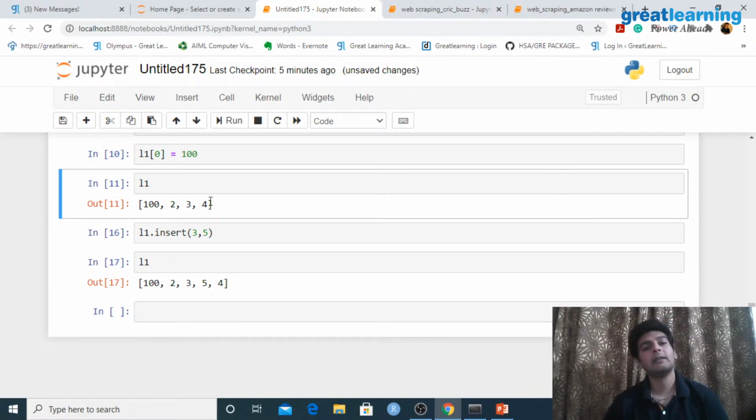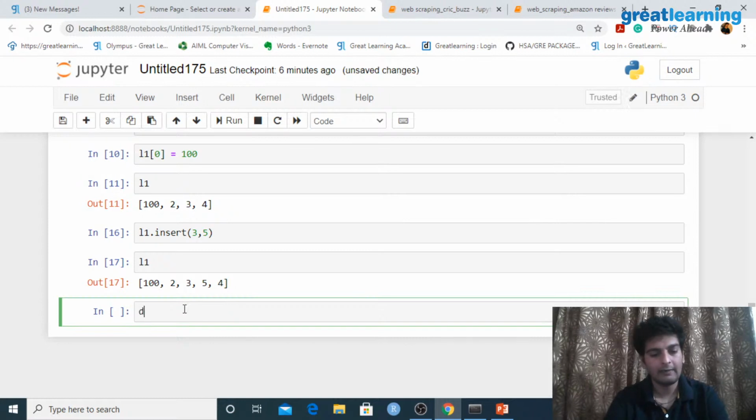So we are clear with the list, we are clear with tuple as well. Now let's go ahead and understand what is a set and what is a dictionary. So set and dictionary are a bit different. Let's actually start with the dictionary first. So till now what we are doing is we are just storing random values over here. But when it comes to a dictionary, we have key value pairs. What exactly is a key value pair? Well, let's understand that properly.